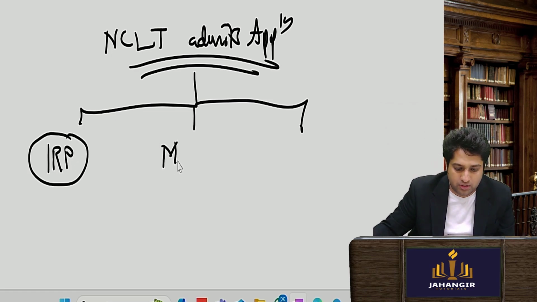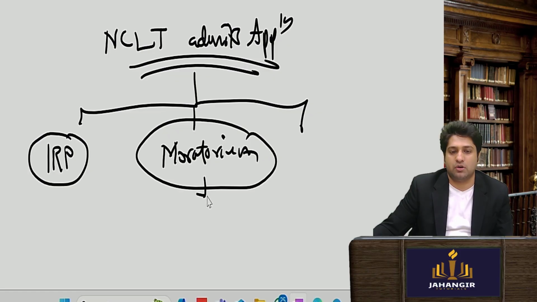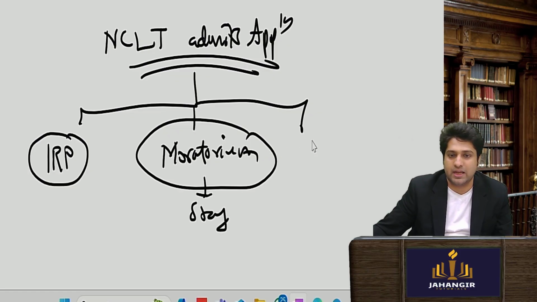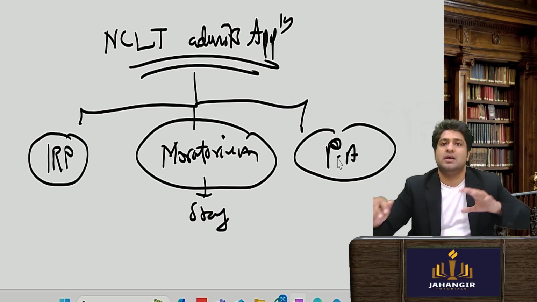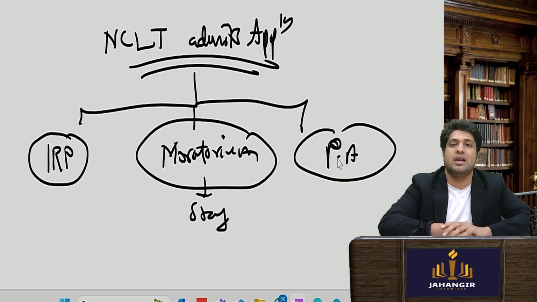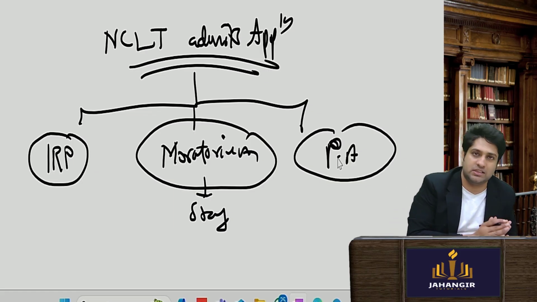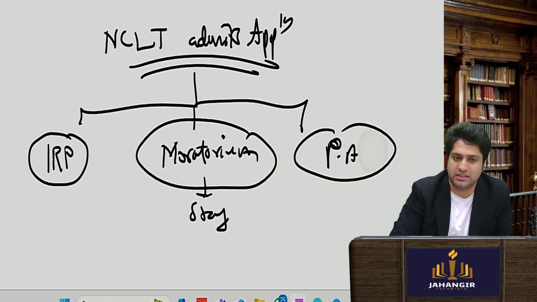A moratorium period will be declared; moratorium is like a stay order. And third, a public announcement will be made that this company is coming under the moratorium period. Now nobody can file a case against the company until further order, till the CIRP process gets over.